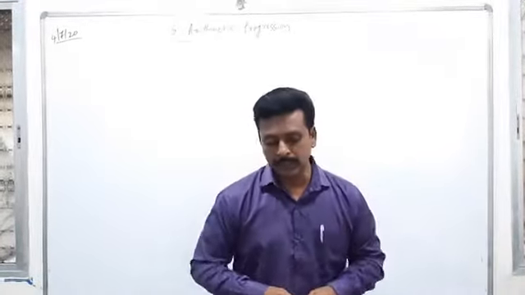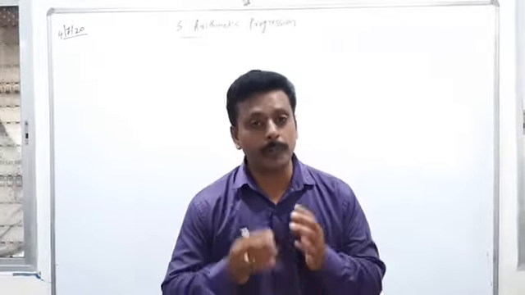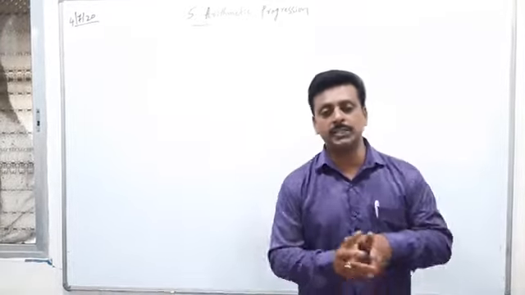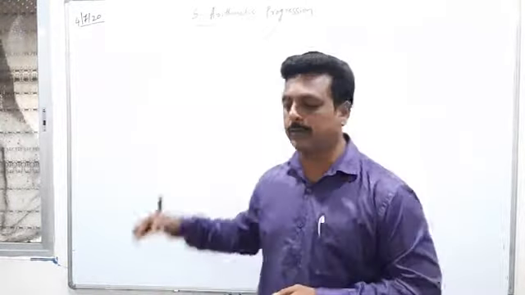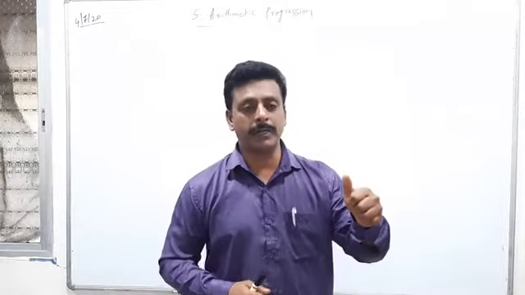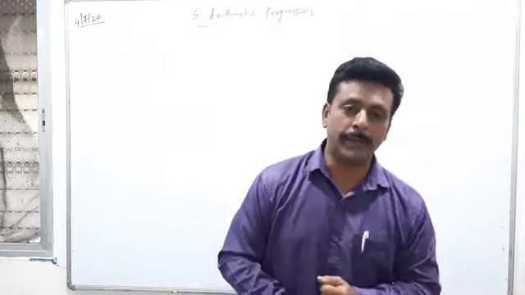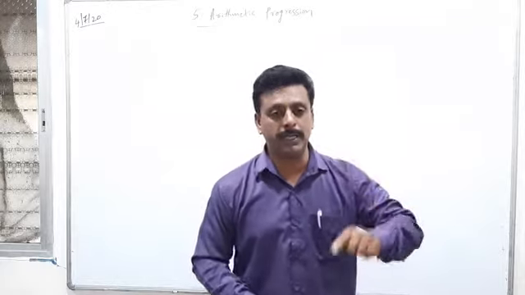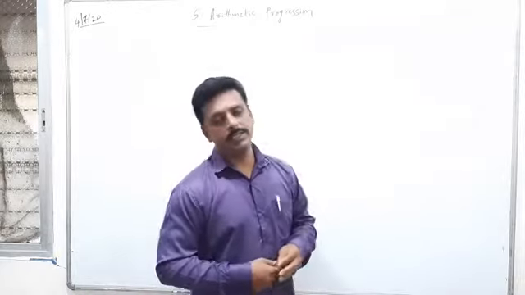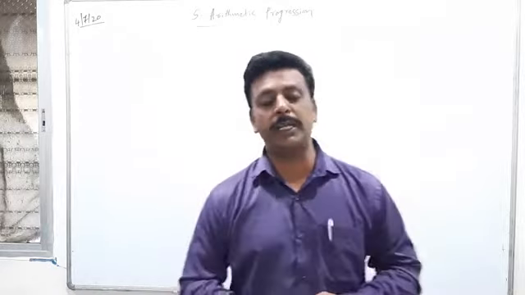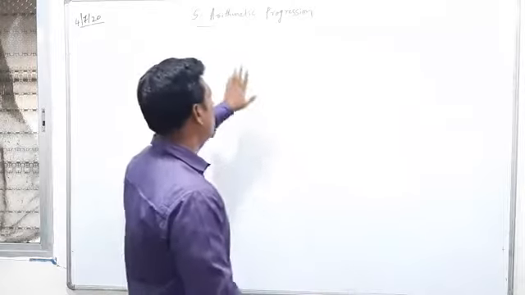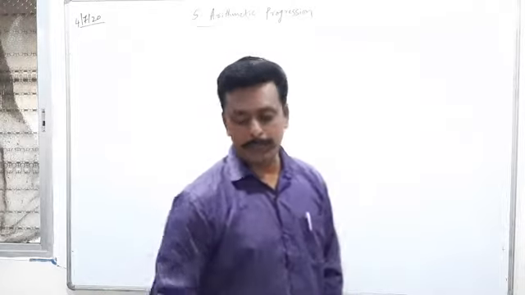After that we discussed the types of progression. There are three types of progressions, among which one type of progression itself is our chapter. Out of three types, one is arithmetic progression, denoted as AP, geometric progression denoted by GP, and harmonic progression denoted by HP. Already I said GP and HP you are going to study at PUC level. So for the sake of SSLC you are going to study the first one, that is arithmetic progression.